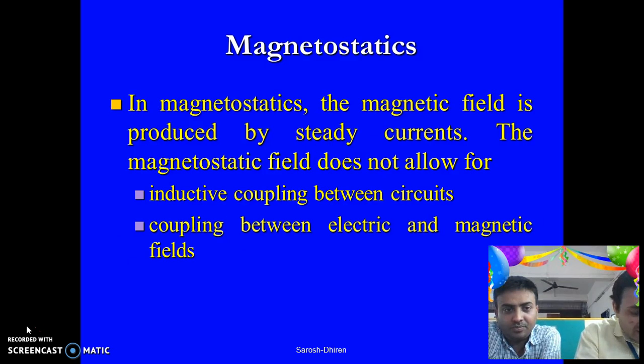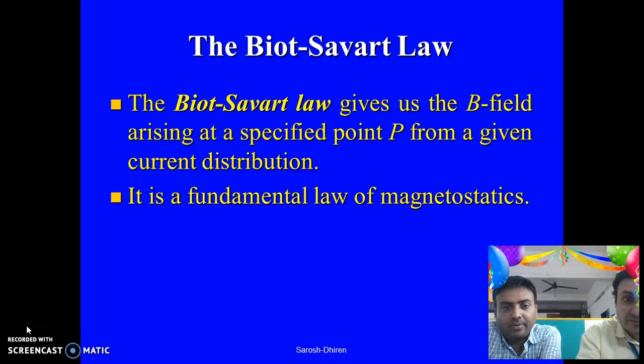The major aspect as discussed, Biot-Savart law focuses magnetostatics. It states that the magnetic field is produced by steady currents. The magnetostatic field does not allow for inductive coupling between the circuits and coupling between electric and magnetic fields.